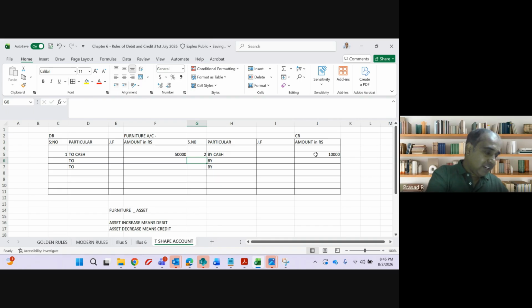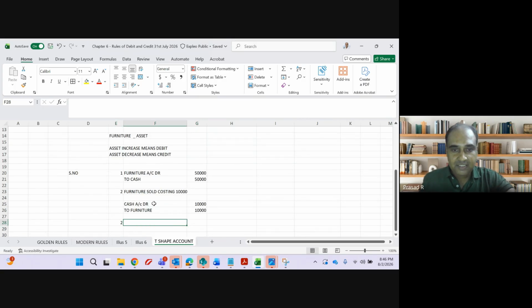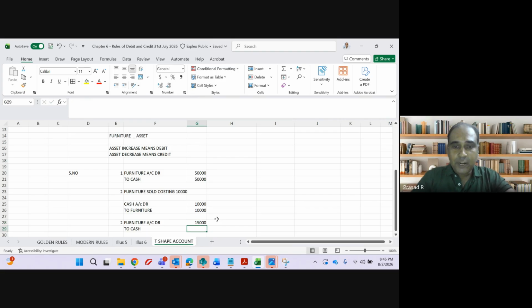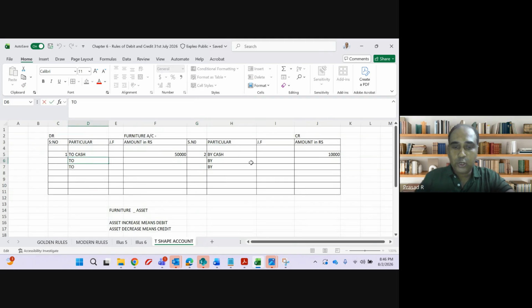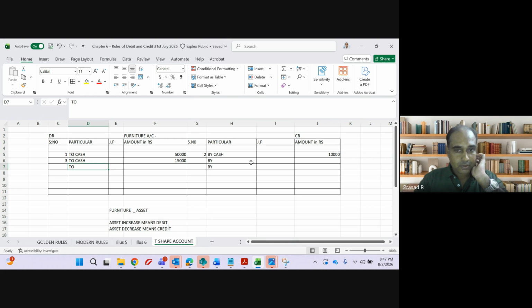Third, furniture is purchased again. Furniture account debit to cash account. How much is the amount, guys? 15,000. Which side of the furniture account will it come on? Debit side. What shall I mention? To cash, 15,000. Date is not there, so this is serial number 3. Fantastic, guys. Any doubt? Sir, here 'by furniture' should come, sir. Where? Credit side.